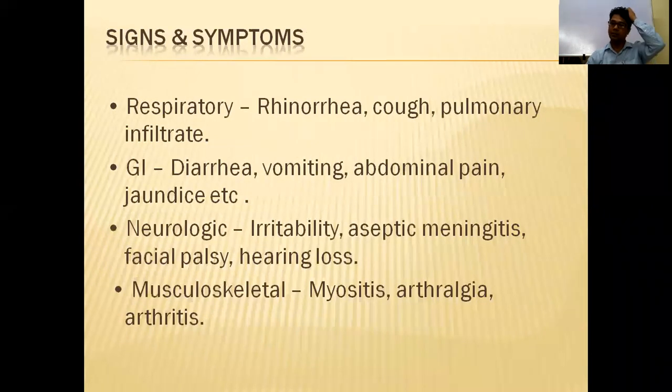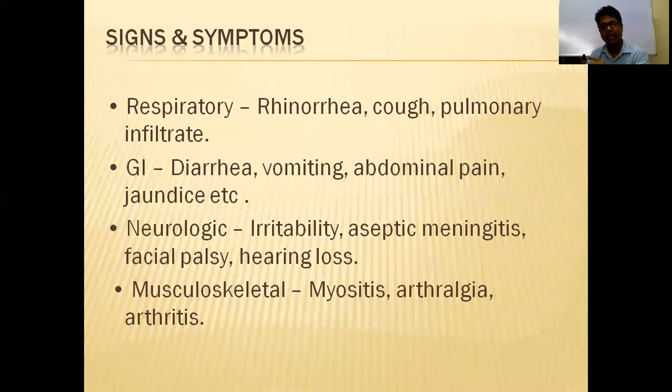What are the signs and symptoms? So I forgot one thing. In HSP, there is a diagnosis. What are the clinical criteria to diagnose HSP? One is the American criteria and the other is the European criteria.